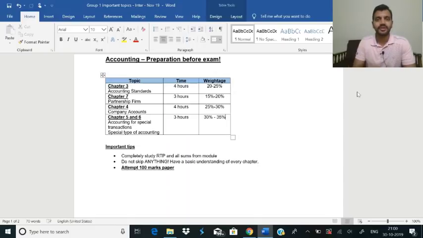There were only 3 subjects at that point of time in a group. I got 60, 65 in auditing, and then in the other two I managed to get decent marks, enough to ensure that I had cleared the group. So that is a tried and tested strategy. It is not out of thin air. It is definitely going to help you.